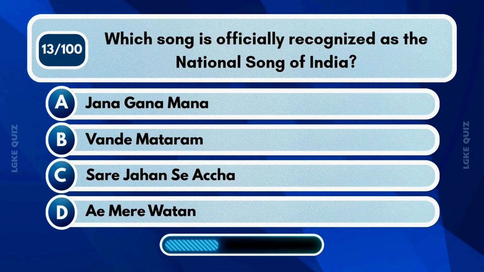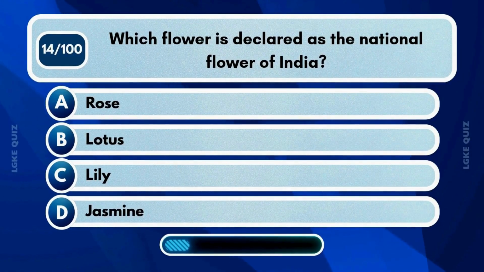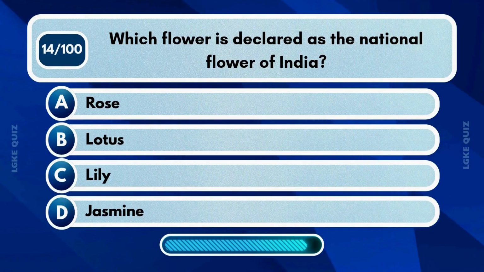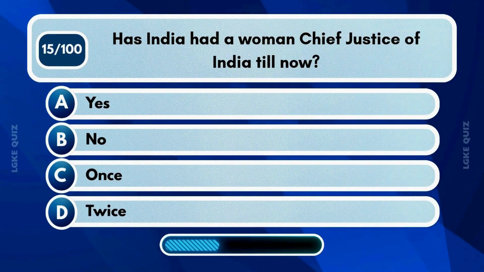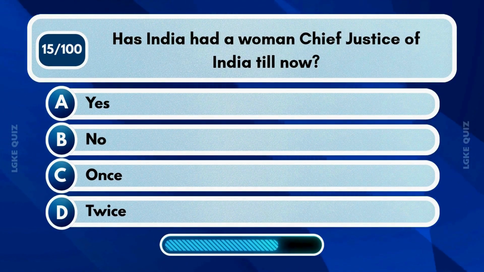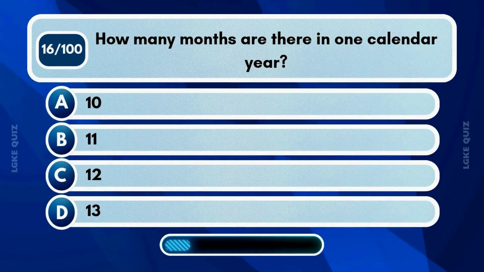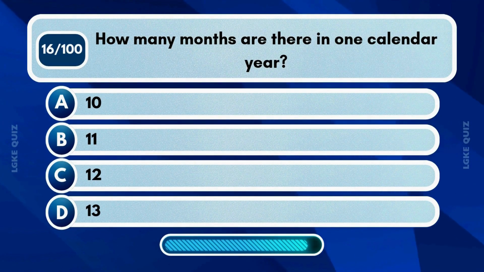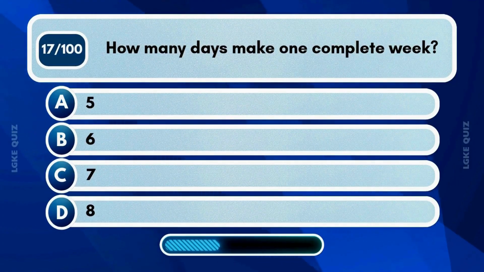Which song is officially recognized as the national song of India? Which flower is declared as the national flower of India? Has India had a woman Chief Justice of India till now? How many months are there in one calendar year? How many days make one complete week?